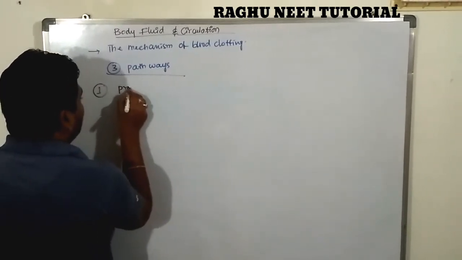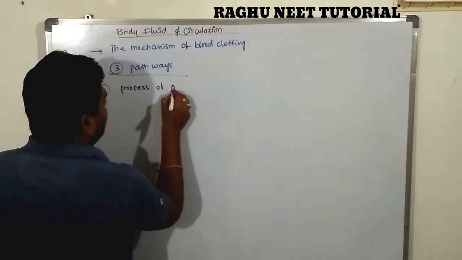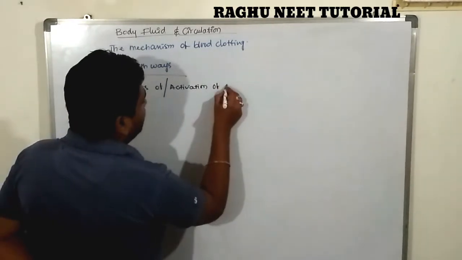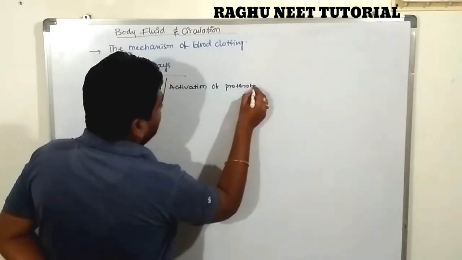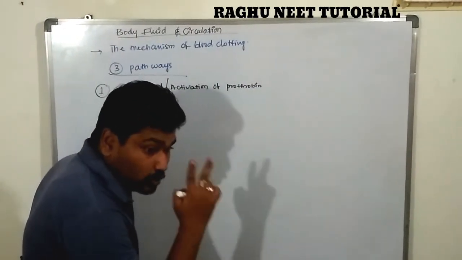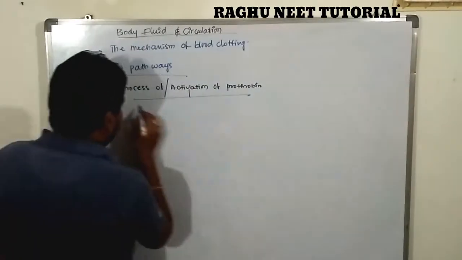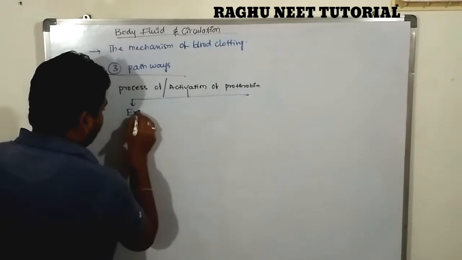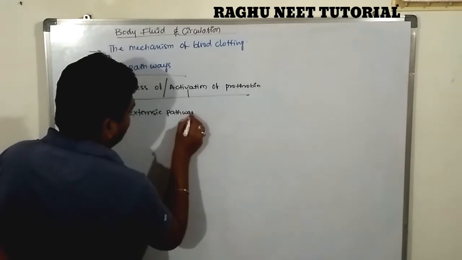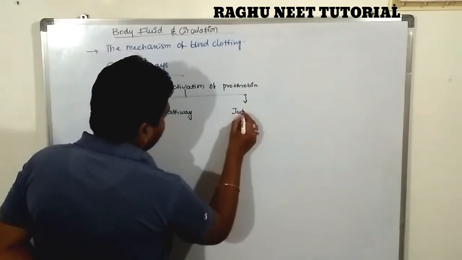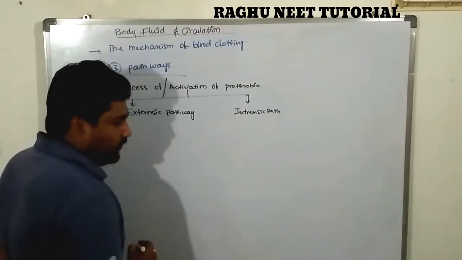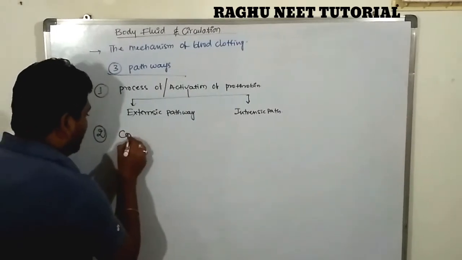First one is the process of activation of prothrombin. In the activation of prothrombin, there are two sub pathways: the extrinsic pathway and the intrinsic pathway. The second one is the conversion of